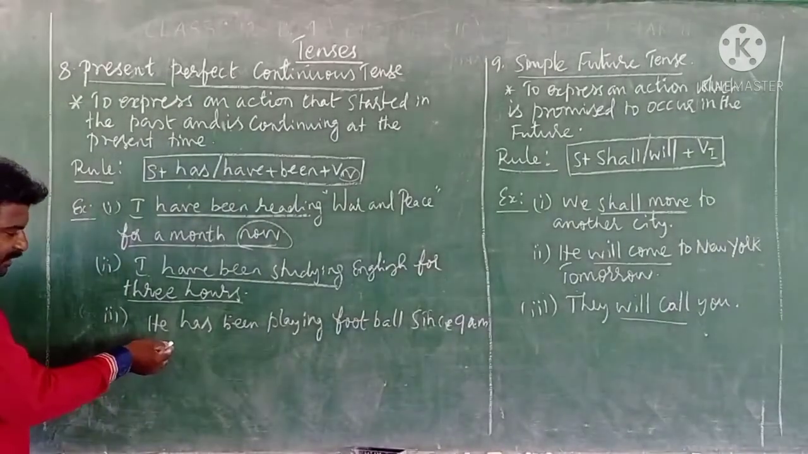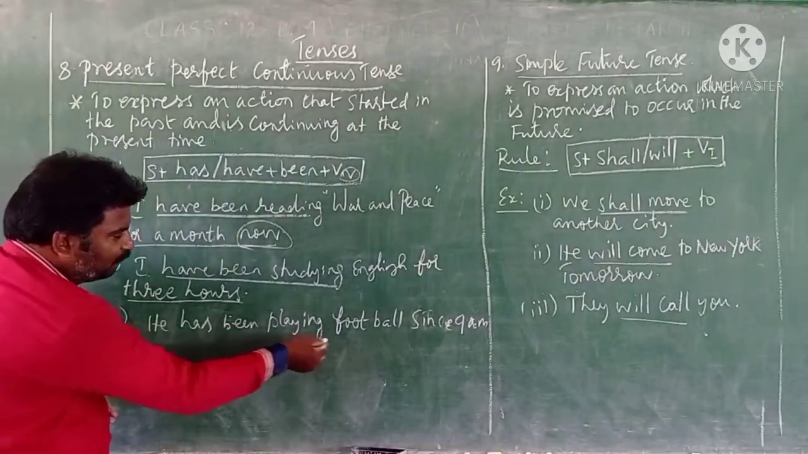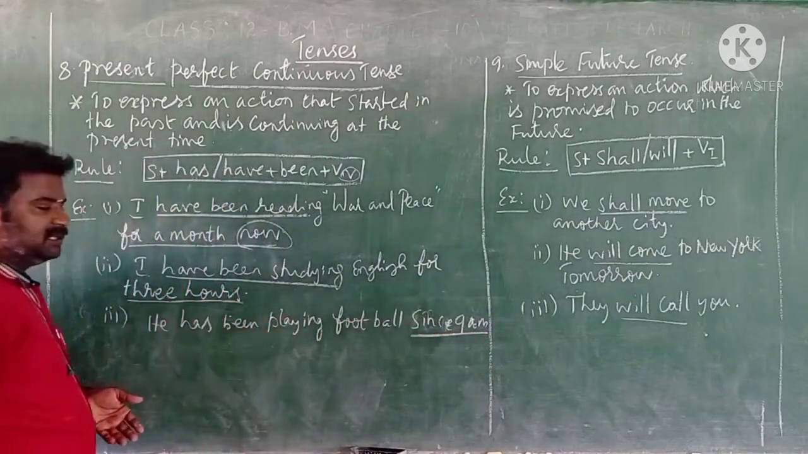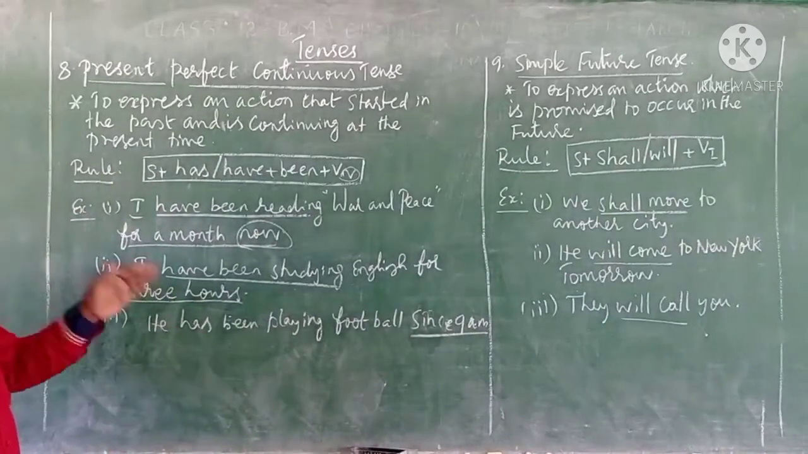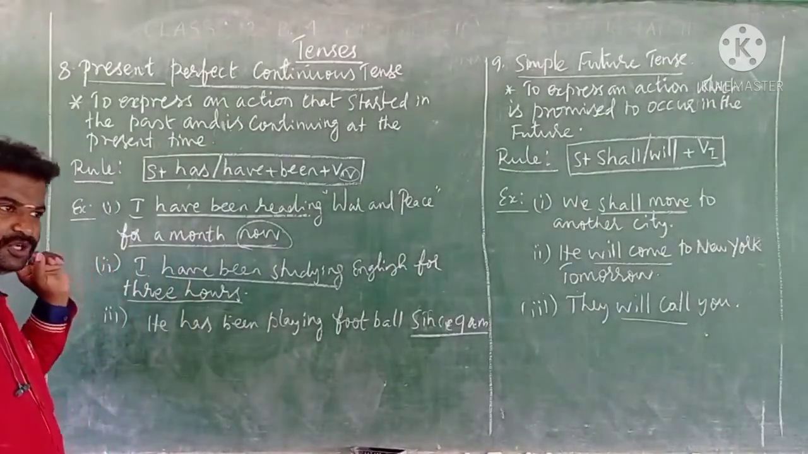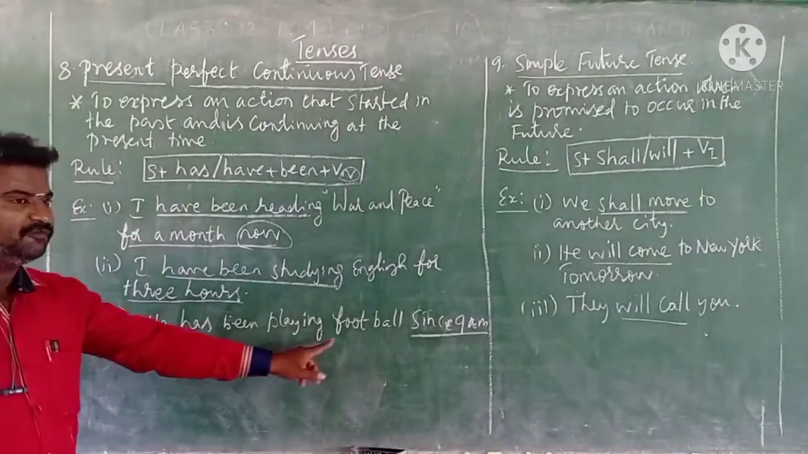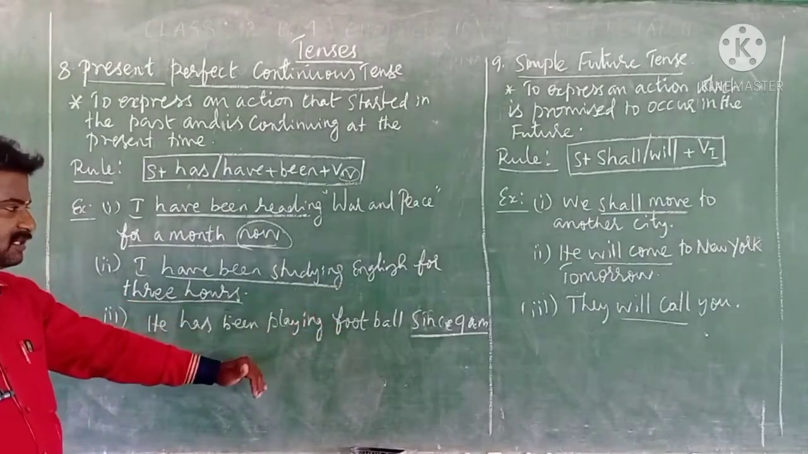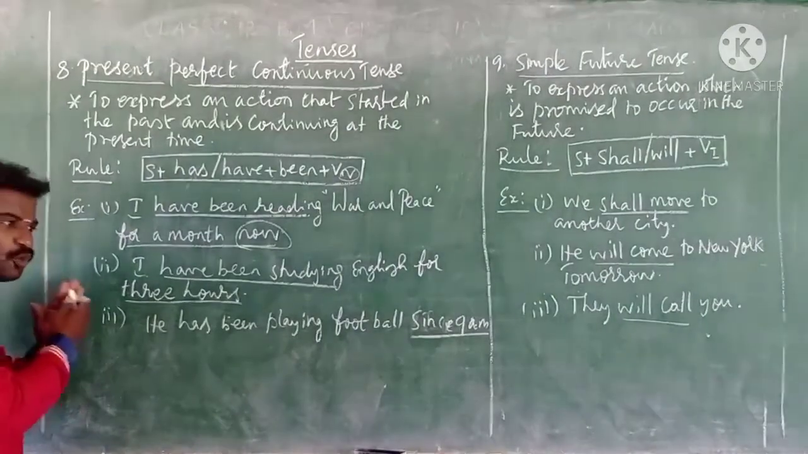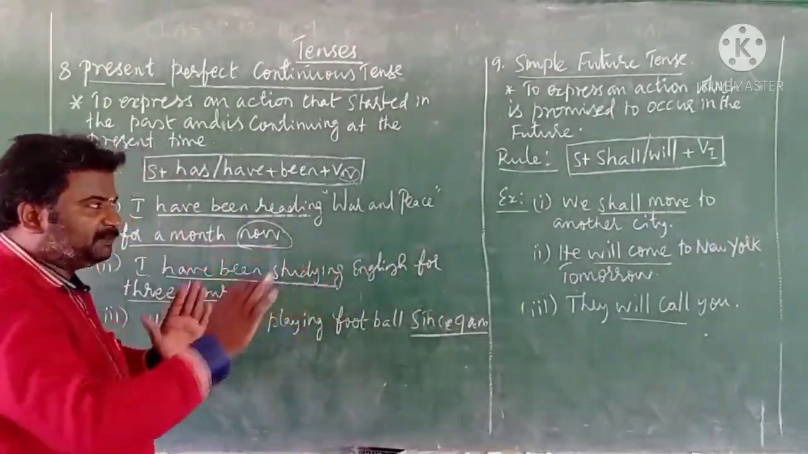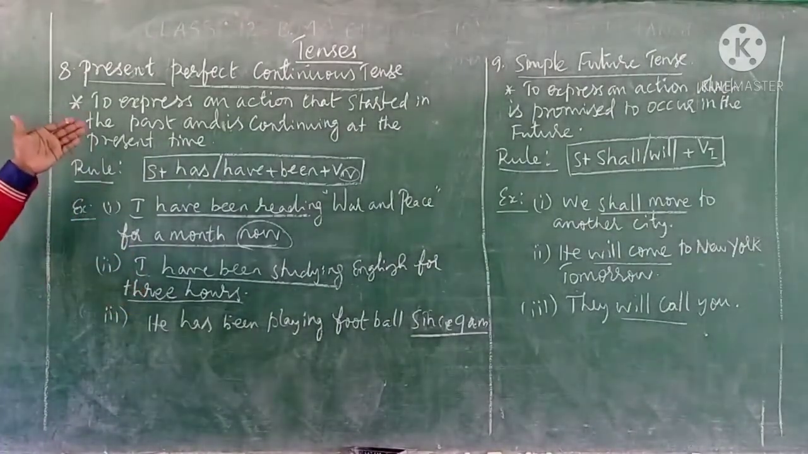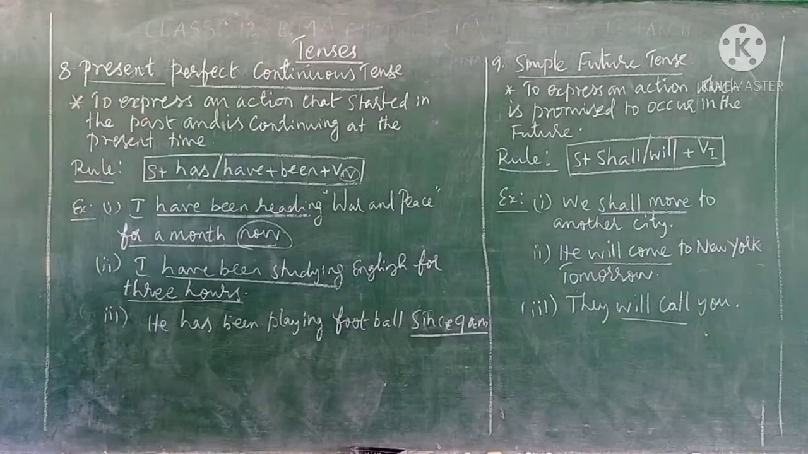The next one: he has been playing football since 9 a.m. Since 9 a.m., in the sense that from the morning 9 a.m. till now, he has been playing football. I think you could understand that the action was initiated in the past and still it is going on at the time of speaking, that is, in the present time. To express this kind of situation or action, you can use present perfect continuous tense.